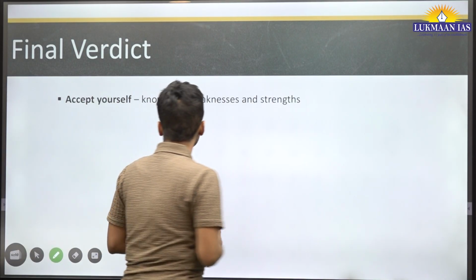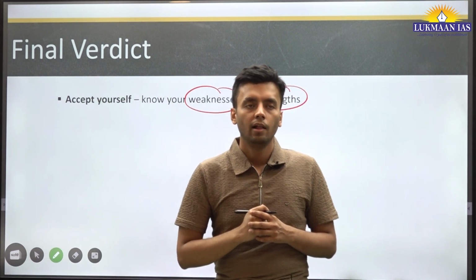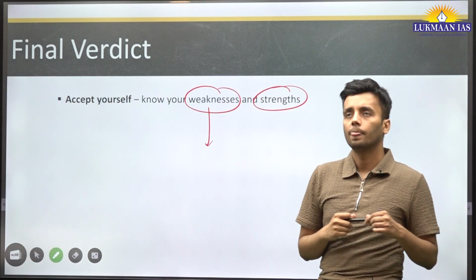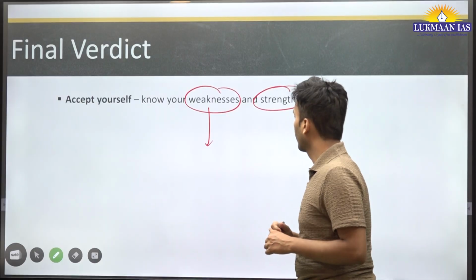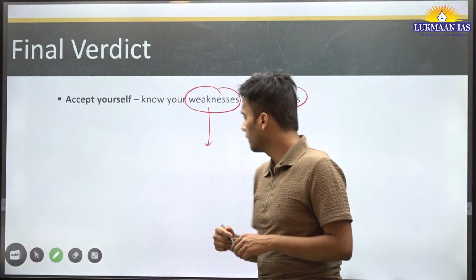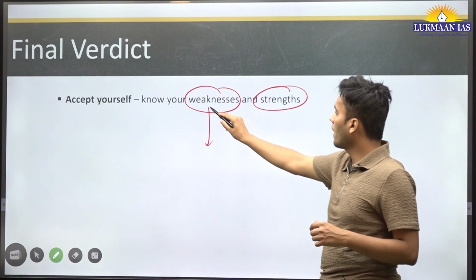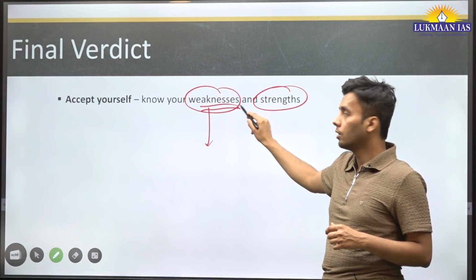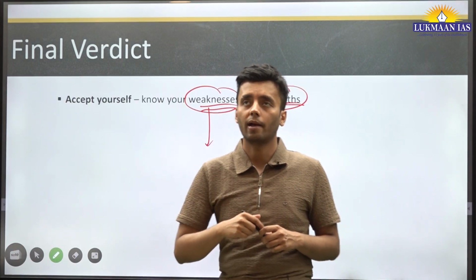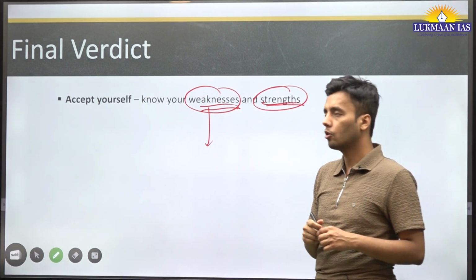The final verdict about this paper is that you should know your weaknesses and strengths. You need to accept that if you are weak at something, you should improve it. Many people are confident about this paper just because others are confident. This won't work on the final day. So identify your weaknesses and work on those. If you are good at maths, devote less time to it and give more time to weak areas like comprehension.